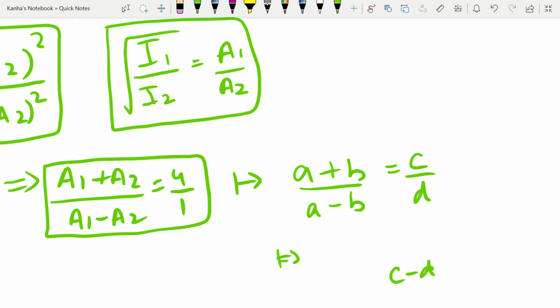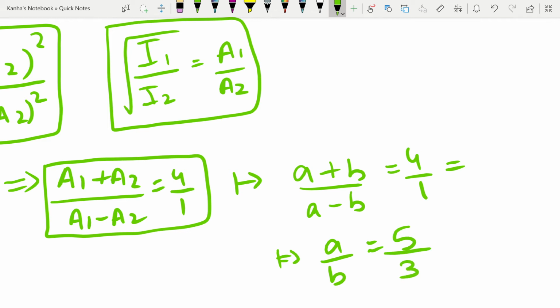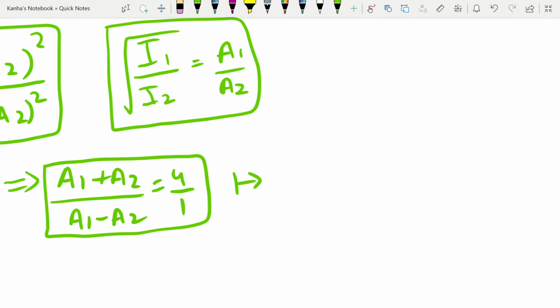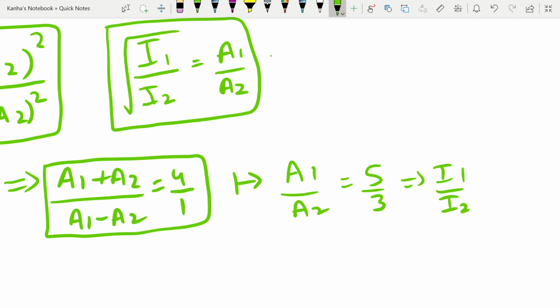So what I have here is 4, and here is 1, so A by B will be equal to 4 plus 1, which is 5, by 4 minus 1, which is 3. So coming back to our original equation, I have A1 by A2 equal to 5 by 3. That implies I1 by I2 is equal to (5 by 3) whole square, or it is equal to 25 by 9.